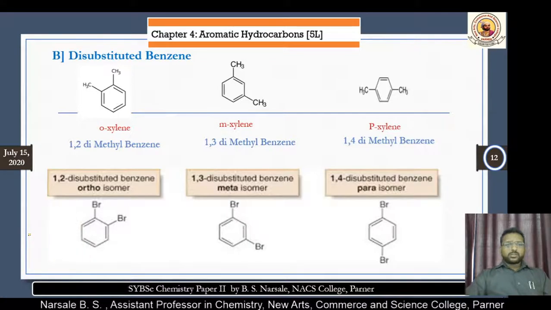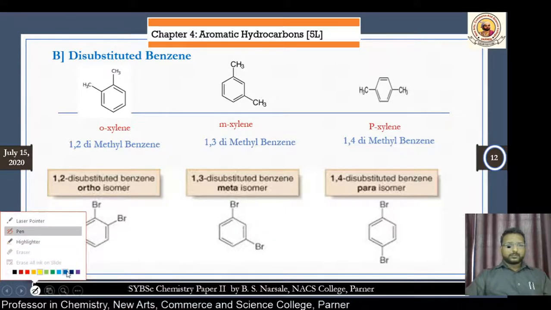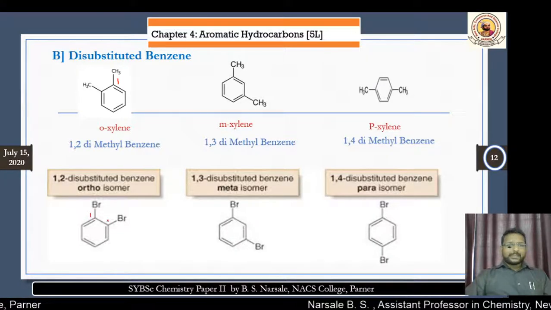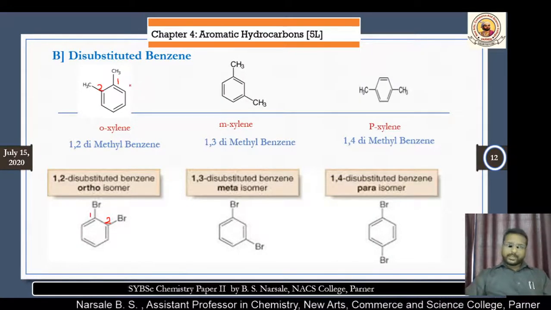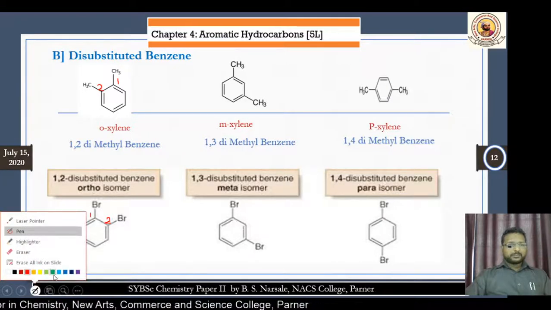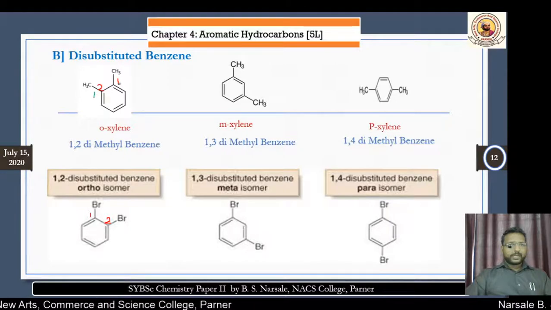Why are they called ortho isomers? Because this is the first carbon atom, and adjacent to it is the second carbon atom. In this ring I have numbered anticlockwise, here in a clockwise manner. No matter, both are the same.